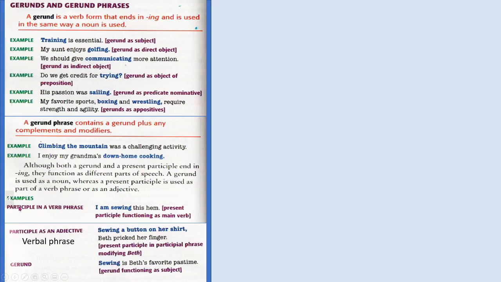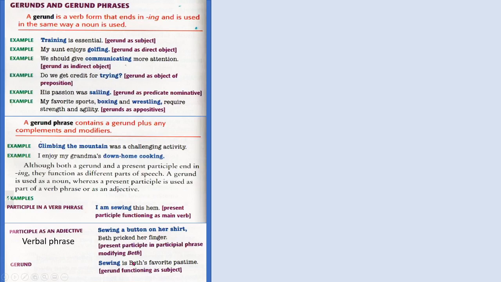But in these two cases, we have a present participle. A present participle in a verb phrase. I am sewing, I am speaking, I am explaining, I am sewing this hem. You see, it is part of a verb phrase and they always function as the main verb of the verb phrase. In the second, this reading, the verb phrase must be here. Okay.